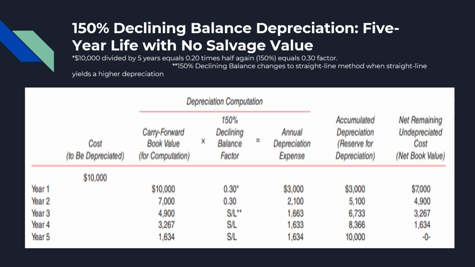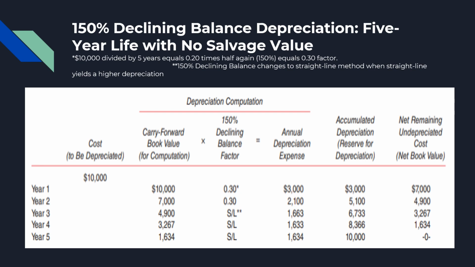A 10,000 cost of fixed assets divided by the asset's useful life of 5 years equals 20%, or a factor of 0.20. Multiply the 0.20 by 150%, or a half again, to arrive at a 0.30 150% declining balance factor.